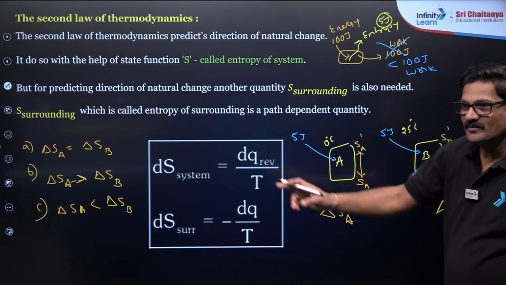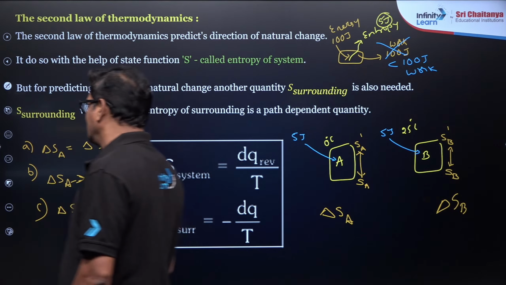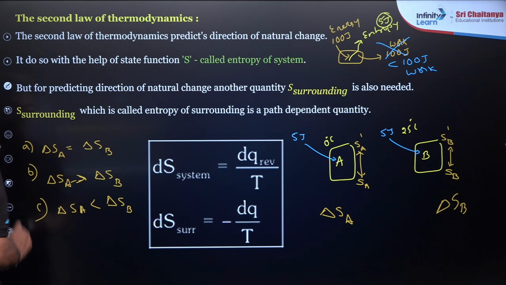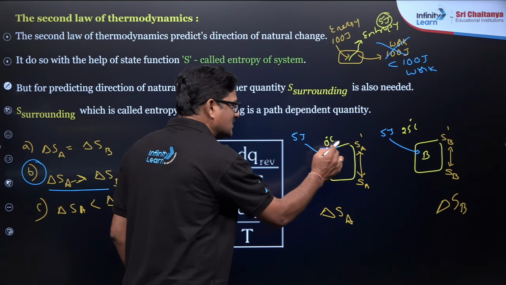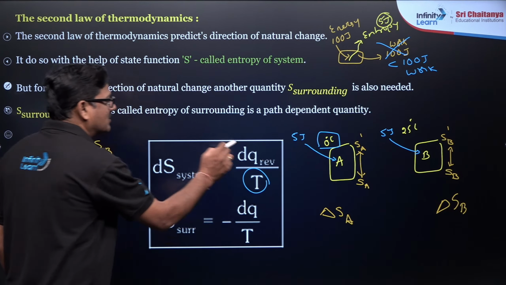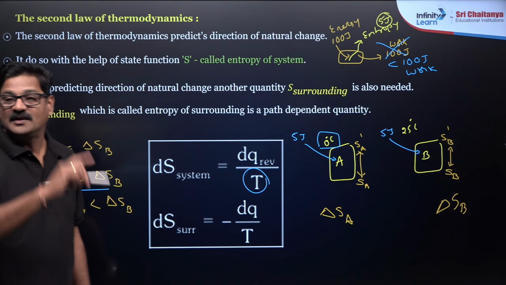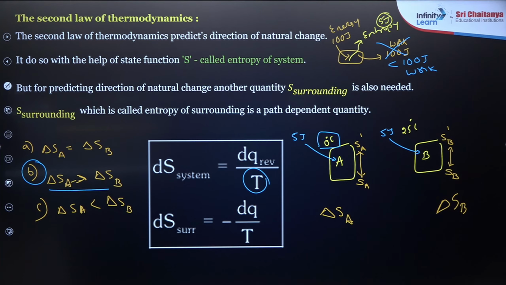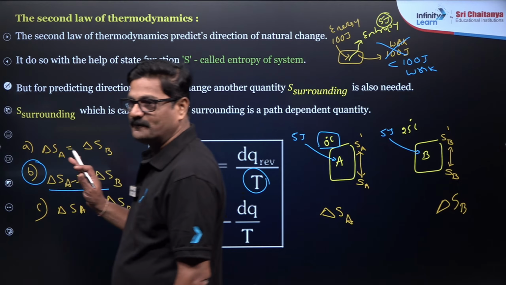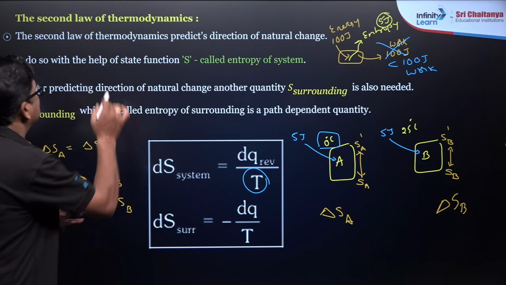I wanted to say, delta S_A is greater than delta S_B, because the increase will be more at the lower temperature. If the temperature is lower, entropy is going to be more over there, mind it. Increase in entropy from the lowest temperature is going to be more.